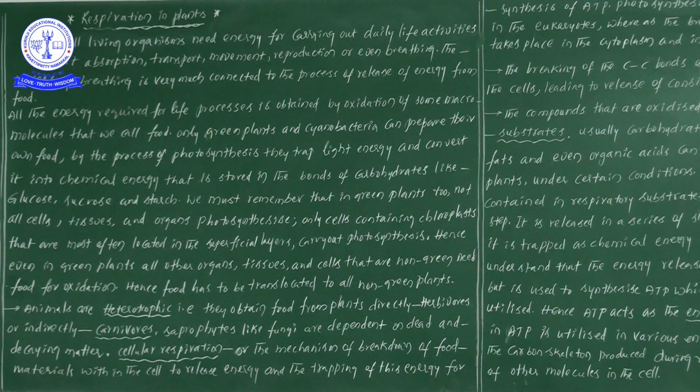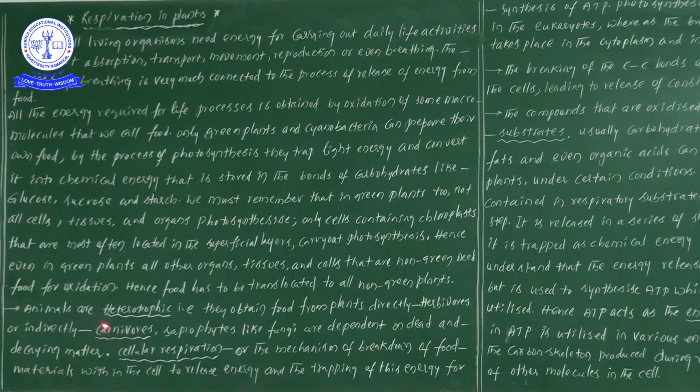The non-green parts also need food for oxidation. Hence food must be translocated from one place to another, to all the non-green parts of the plants.